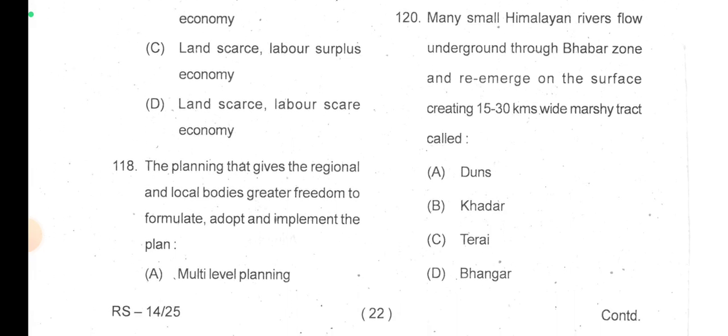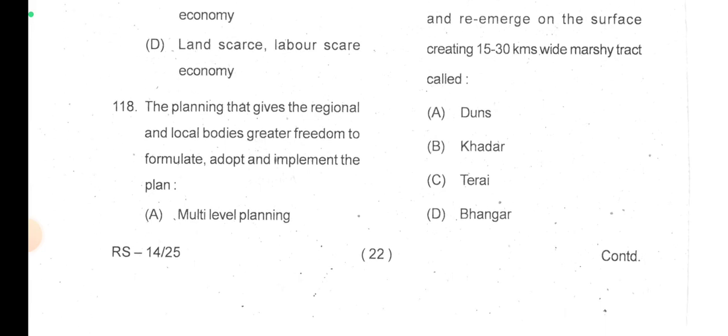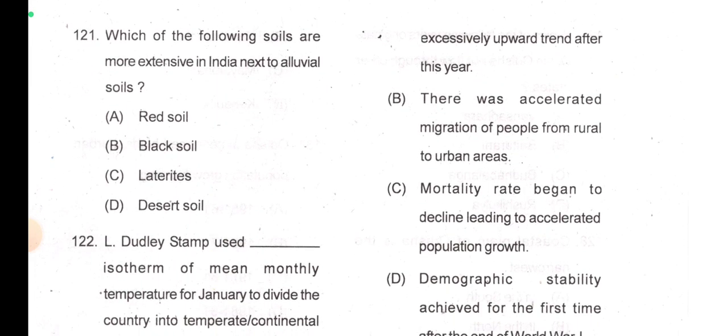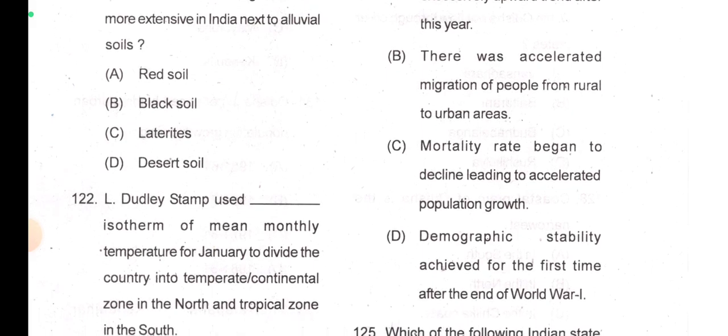120. How many small Himalayan rivers flow underground through the Bhabar zone? You can see here Bhabar, it is the rocky area, and the rivers re-emerge on the surface, creating a 15 to 30 kilometer wide marshy tract called the Terai region. Then which of the following soils are more extensive in India next to alluvial soils? Next to alluvial, that is definitely, I think, red soil.